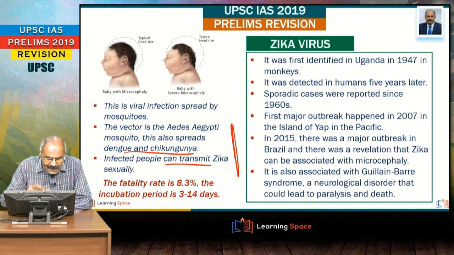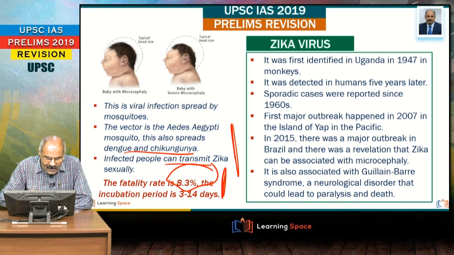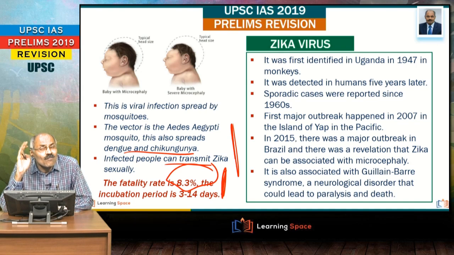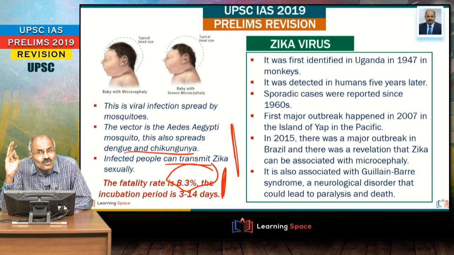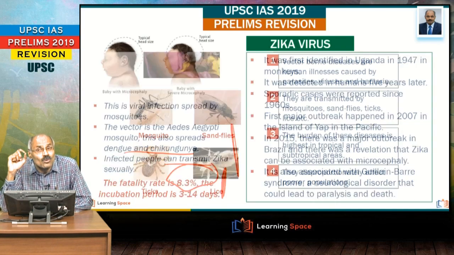Here the fatality rate is around 8%, and the incubation period is 3 to 14 days. It may be difficult to remember these things, but 3-4 important points, don't forget: viral infection spread by mosquitoes, Aedes aegypti is the vector, and it also spreads dengue and chikungunya. And two diseases are associated with Zika virus. One is Guillain-Barré syndrome, second one is microcephaly.